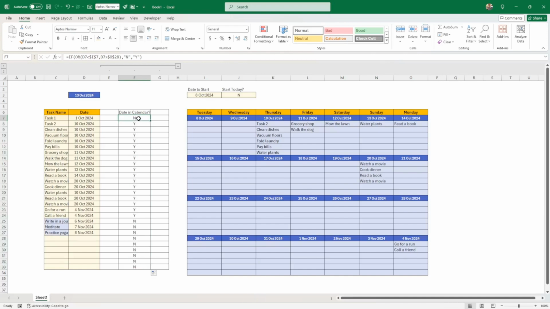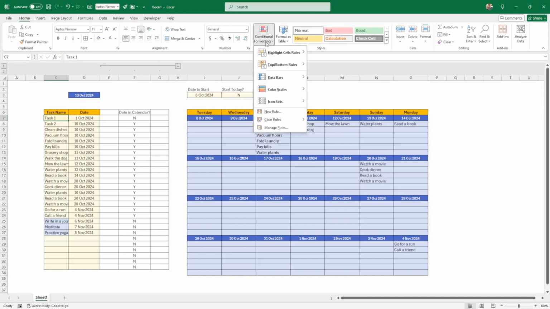Now, see there is a no here because it's before the 8th of October, and we have no here because it's after November. So that works. Now this is going to cause me a problem, this n here, but if I want to add the test that the task is not blank here, that's going to be too complicated. So that's why I've created this, and this way in conditional formatting I just can have two simple conditions.